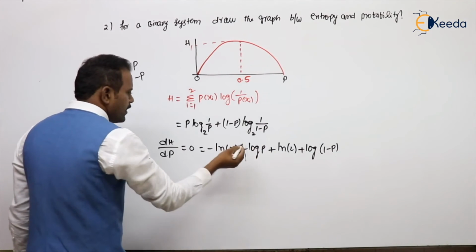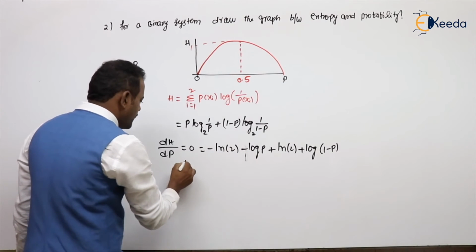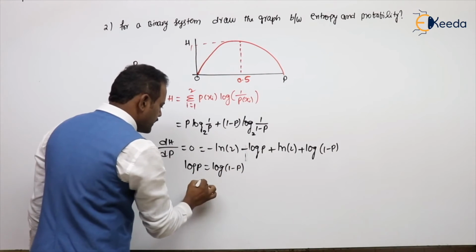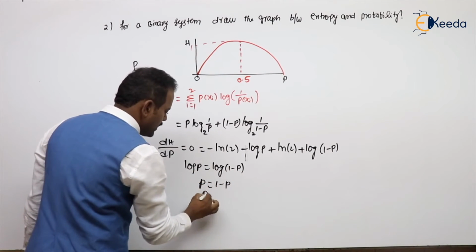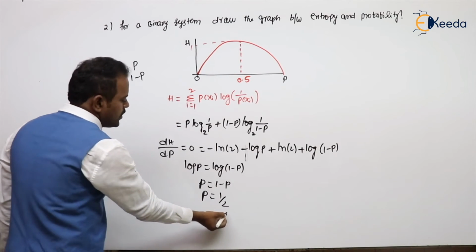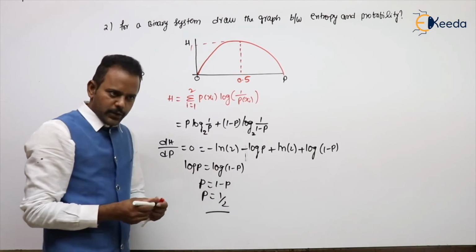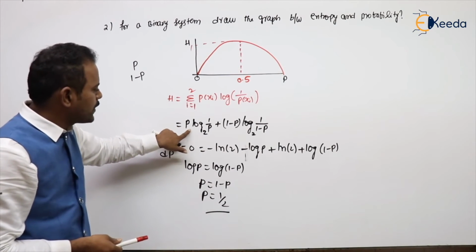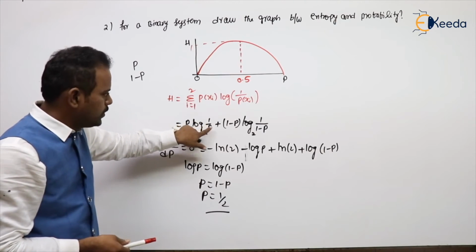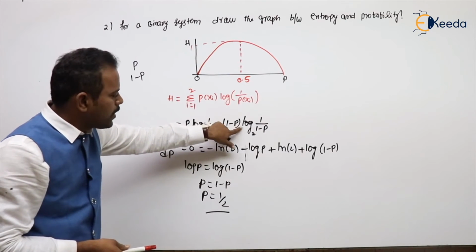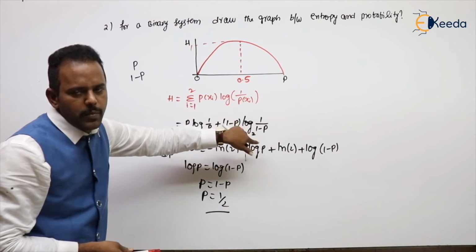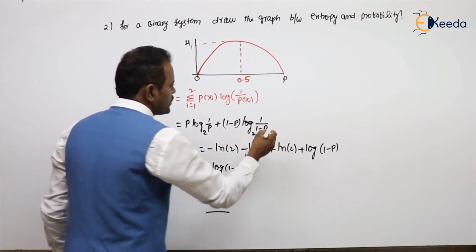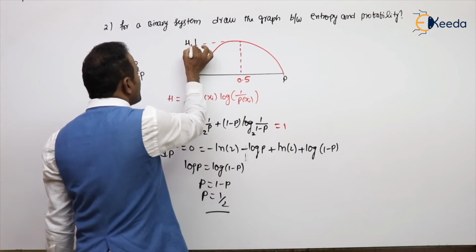Now, if you equate it to 0, then what will you get? Log p equal to log of 1 minus p. Then p equal to 1 minus p. Then p value is 1 by 2. So we are getting the root as 1 by 2. Substitute the root value in the expression: 1 by 2 log 2 plus 1 minus 1 by 2, that is 1 by 2, log 1 by 1 by 2. So log 2 base 2 here also. How much will the value come? 1. So the maximum value will be 1.